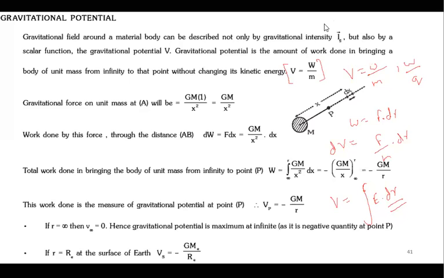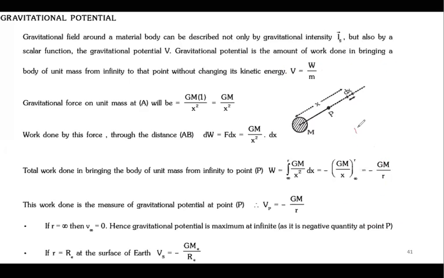Now, due to a point charge, we know that V is equal to Gm by R. Okay, because of E, Gm by R makes sense. But in terms of potential for gravitation, obviously we'll have a negative sign. Anyone have any issue in this?